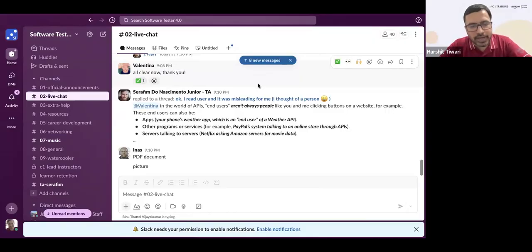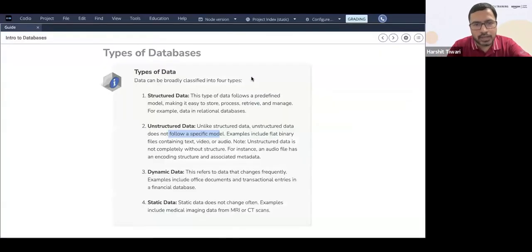PDF document, right? Okay, picture, right? Yes, you can think of that, because ultimately a picture goes down into bytes. Correct. For example, text, video, audio, all these can be unstructured. An audio file can be unstructured.